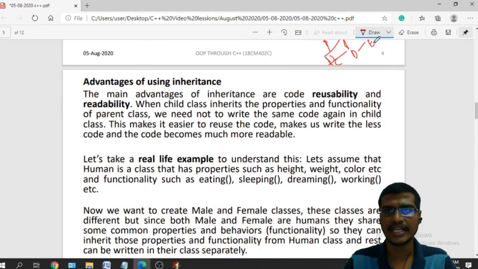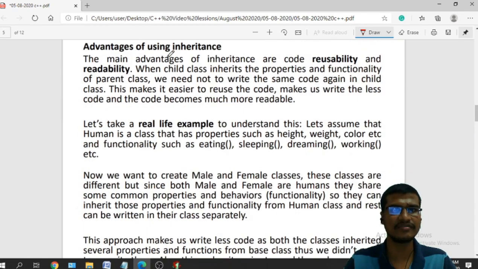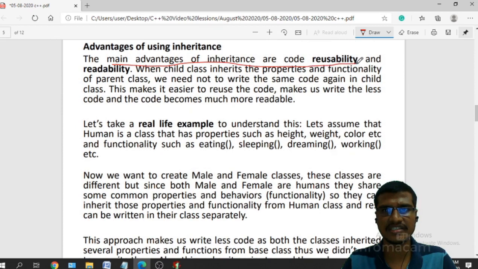And the next one is the advantages of inheritance. Just now we have discussed the necessity, and it is the same for advantages. The main advantages of inheritance are reusability, readability, and extensibility also.